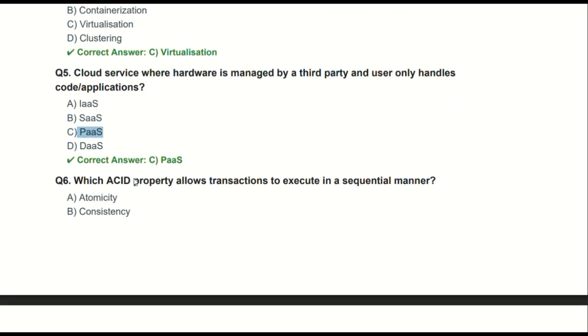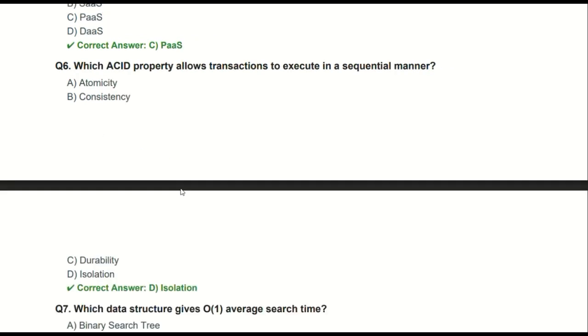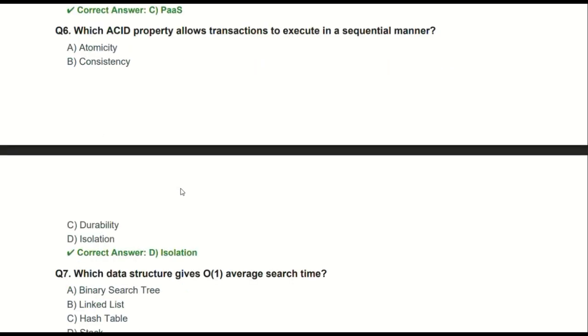The sixth question is, which ACID property allows transactions to execute in a sequential manner? We know that in ACID, A stands for atomicity, C stands for consistency, I for isolation, and D for durability. Here we are asked about transactions executing in a sequential manner, so first execute the first instruction, then the second, and so on. So the correct option is isolation.